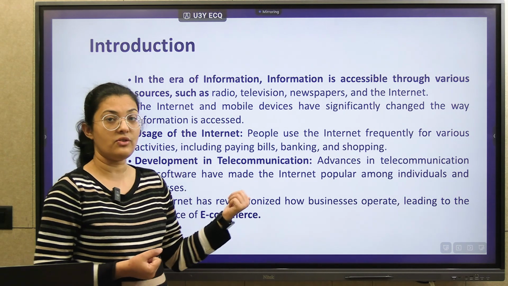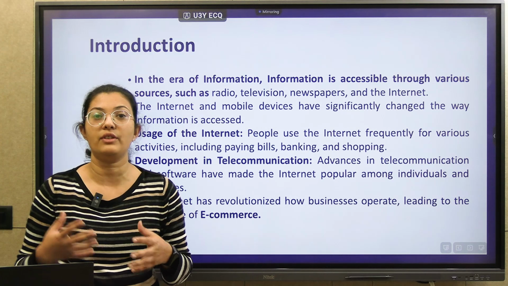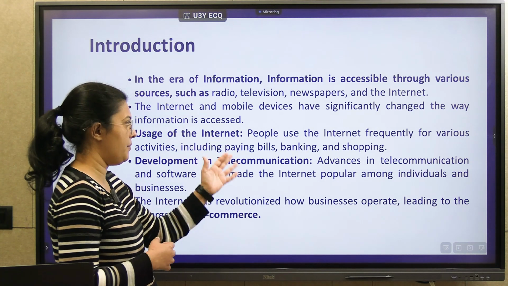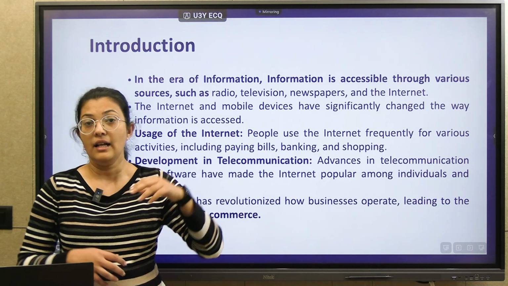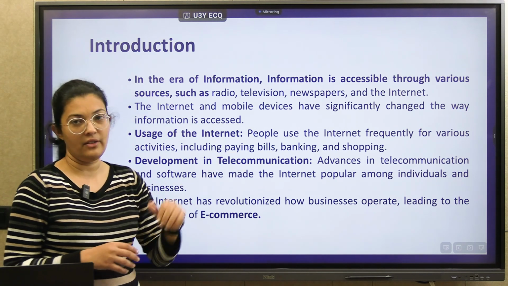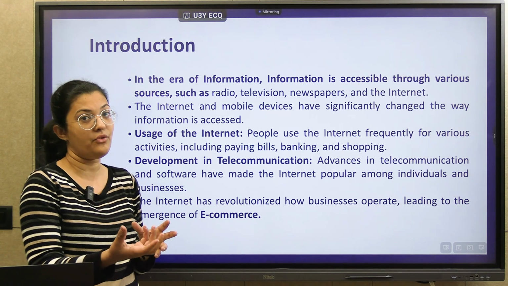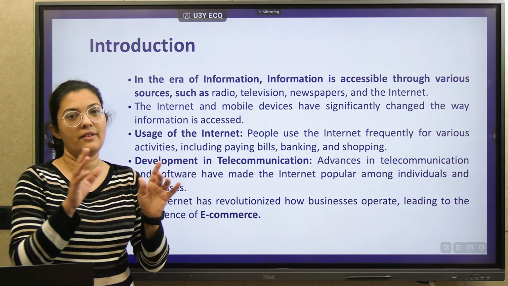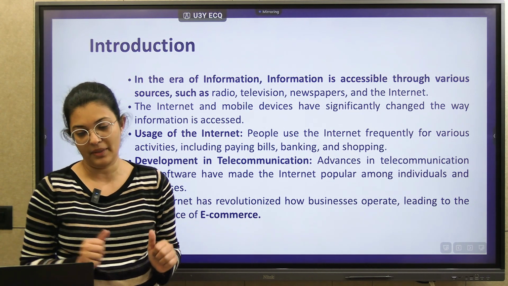Now, what is the use of the internet? Nowadays we are using the internet for a variety of different tasks in our day-to-day life. We are using it for paying bills, for banking operations, and for shopping for any products. Major development in telecommunication is going on, and that has completely changed how we interact and how we can access information very easily. Nowadays all information is accessible through our mobile phone only. We don't need any other devices for any type of operation.